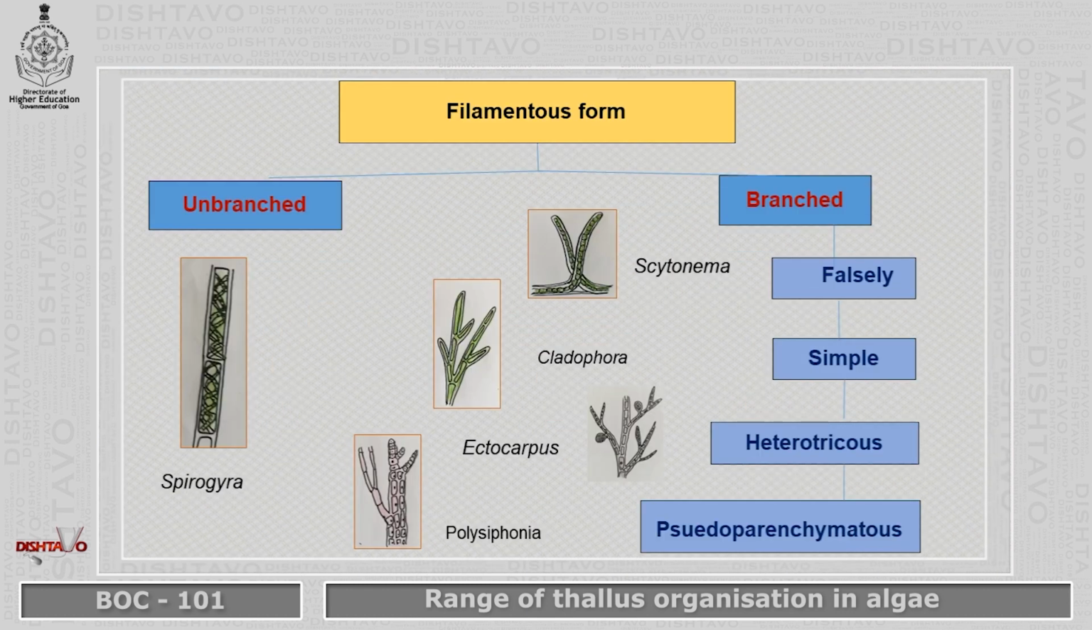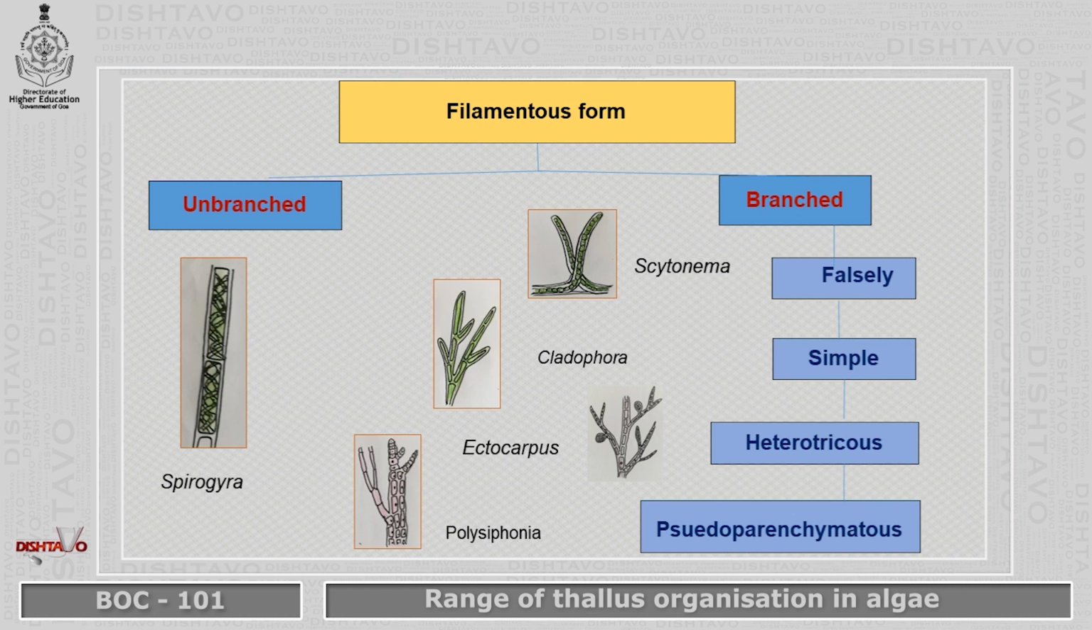Then the filamentous form. Now filamentous form may be unbranched or branched. In unbranched form, we have forms like Spirogyra, where you will find cells arranged end to end to form a filament. Now these may be free floating in water, as in case of Spirogyra, or you may find the basal cell remaining attached to the substratum, while the remaining cells form a filament. Now branched forms.